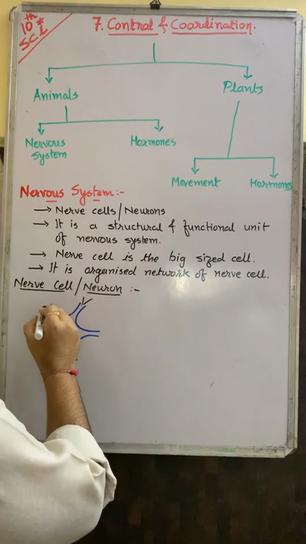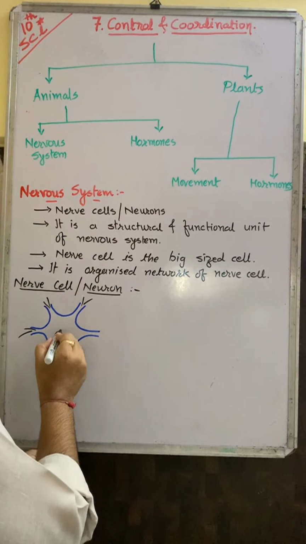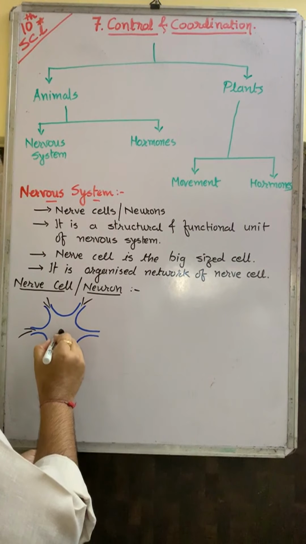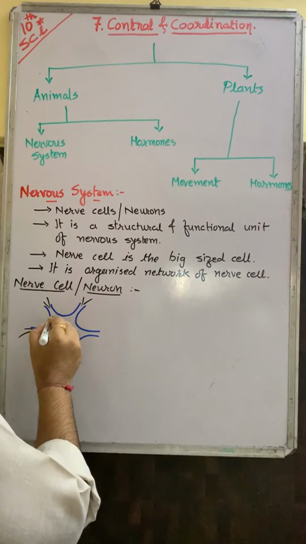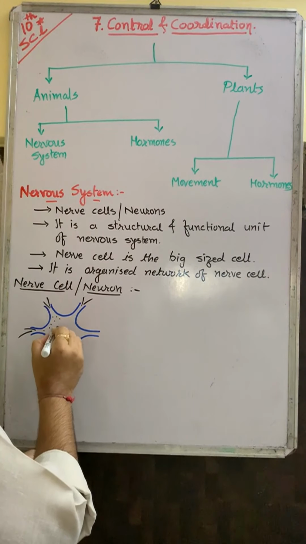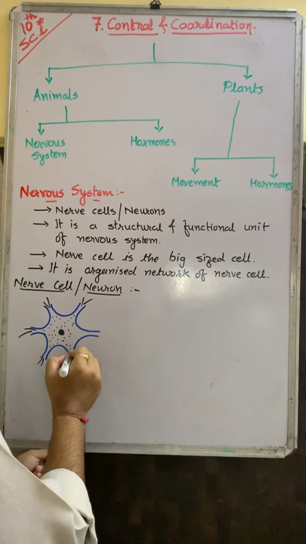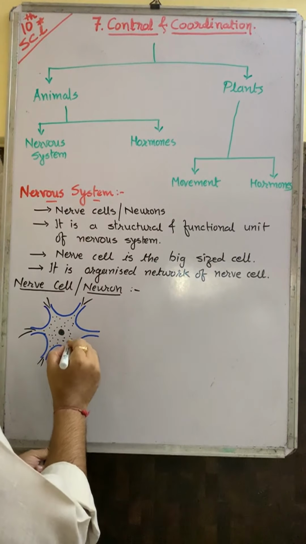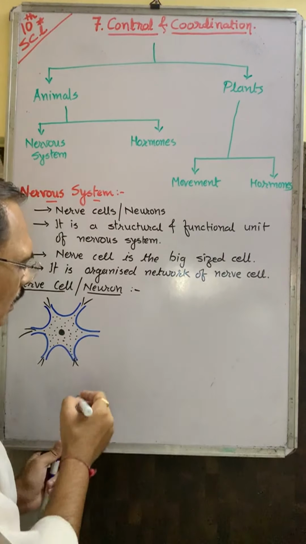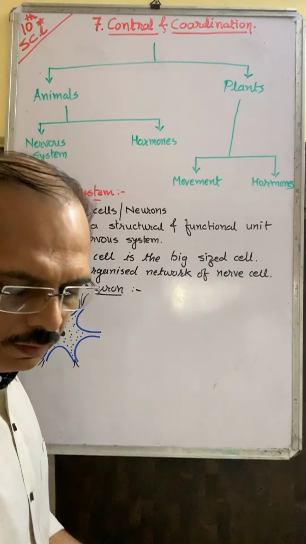Here, small dendrites come out. The center is called the nucleus. Neuroplasm is there. From here, a long extension comes out, which is known as the axon.